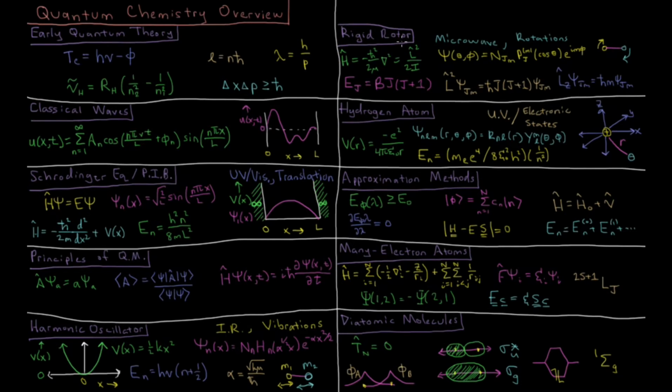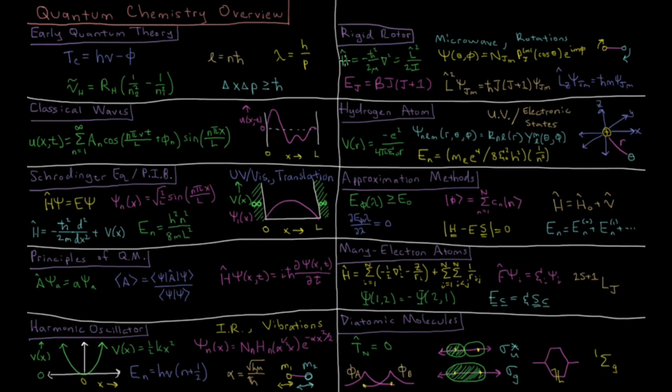The rigid rotor model system is a model for how molecules rotate. We look at the microwave spectrum of diatomic molecules, which can help you determine the bond length based off of the spacings in the microwave spectrum. There is no potential energy, and we have a wave function which depends on the angular coordinates theta and phi in spherical polar, having a fixed bond length, thus the rigid in the rigid rotor, its bond length being rigid.